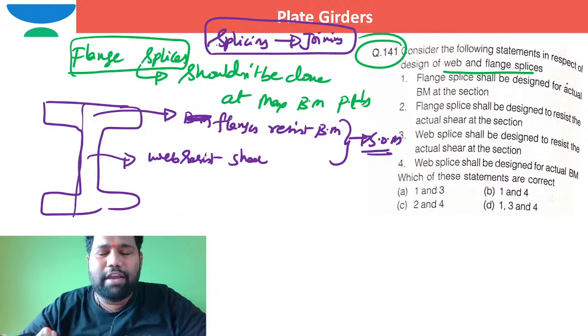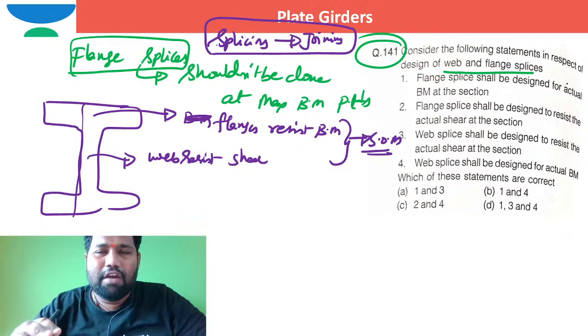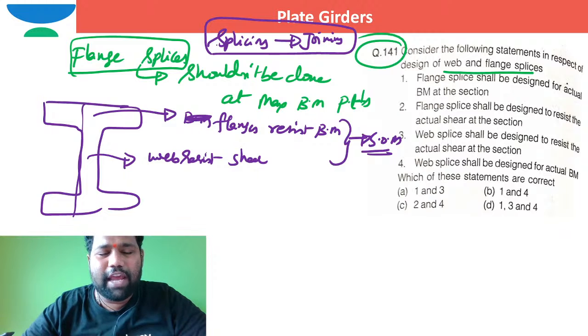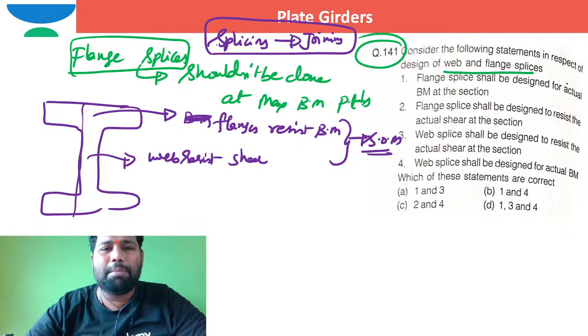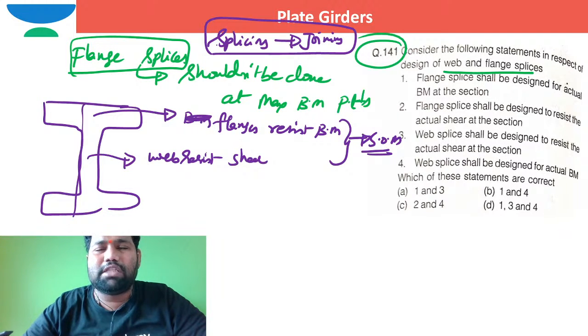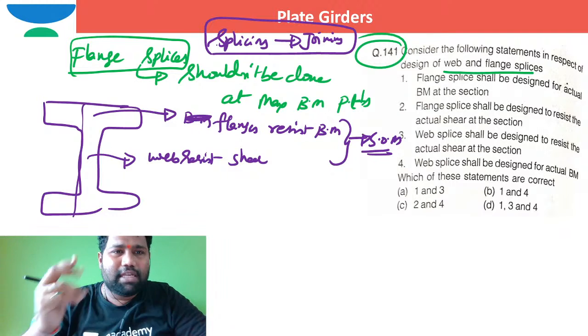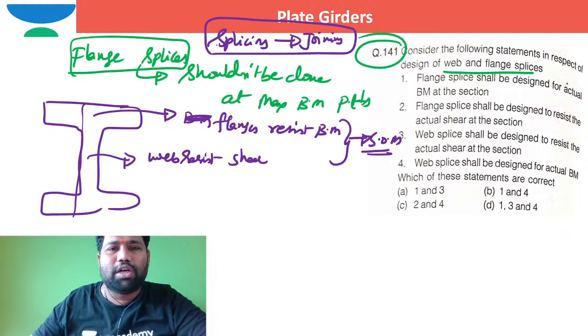Now the question is where I should join and where I should not join this flange splicing, and where I should join and where I should not join this web splicing. Flange splices should not be done at maximum bending moments. If you do it at maximum bending moments, the cost of the connection, rivets, and all these things will increase. So common sense says flange splices should not be done at maximum bending moment points.